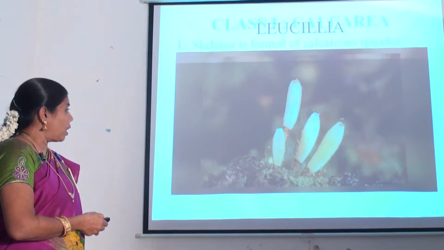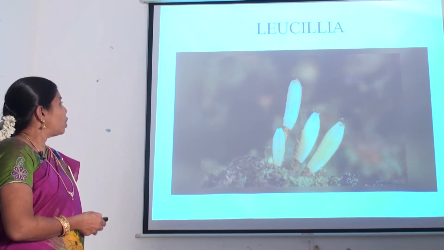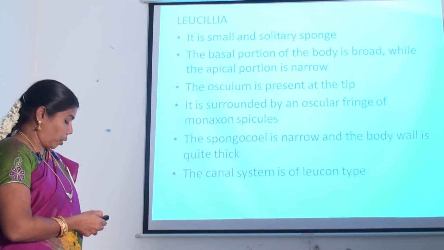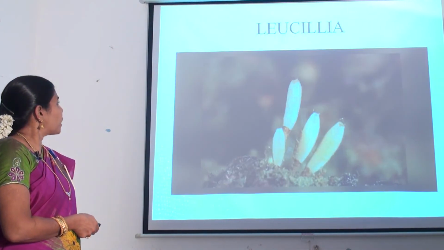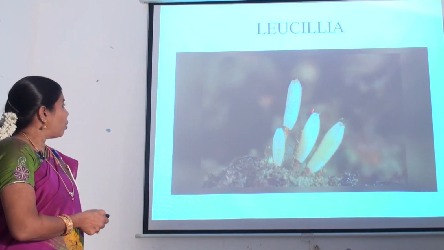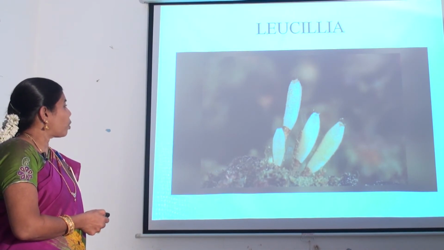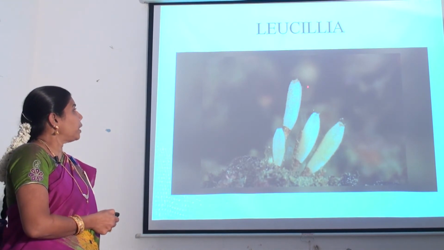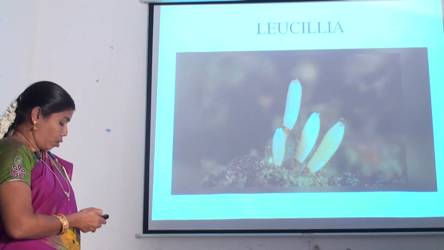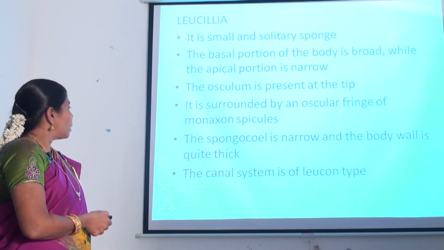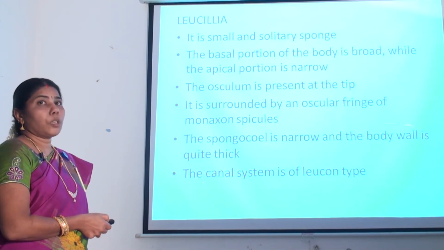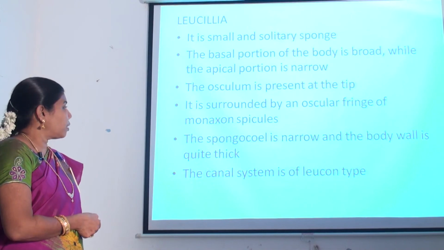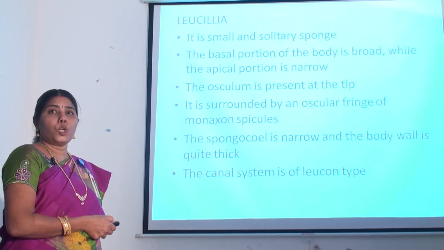Example, Leucosolenia. It is a small and solitary sponge. The basal portion of the body is broad while the apical portion is narrow. The osculum is present at the tip. It is surrounded by the oscular fringe of monaxon spicules. The spongocoel is narrow and the body wall is quite thick. The canal system is of Leucon type.